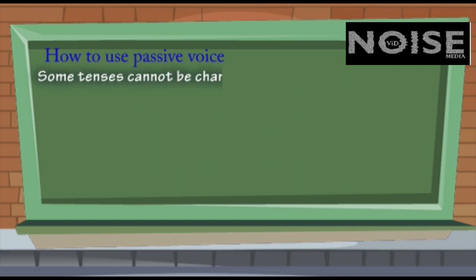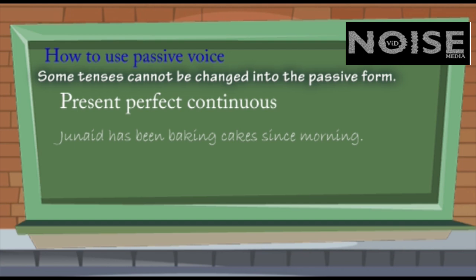Also remember that some tenses cannot be changed into the passive form, so don't force them to bend according to your wishes. These tenses are present perfect continuous. Example: Junaid has been baking cakes since morning. Has been baking and since. This means this is present perfect continuous tense and you can't change this into passive voice. Can you try? It's a challenge. I hope you can't do it.